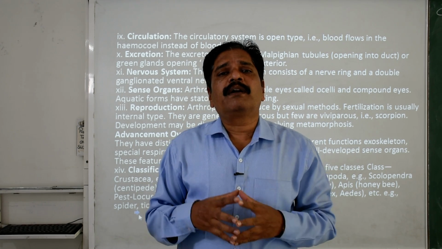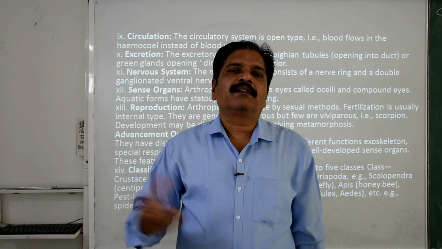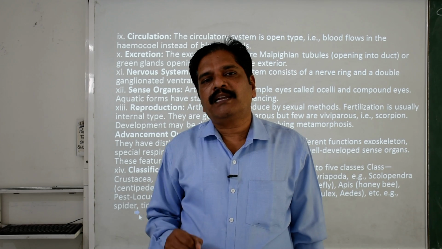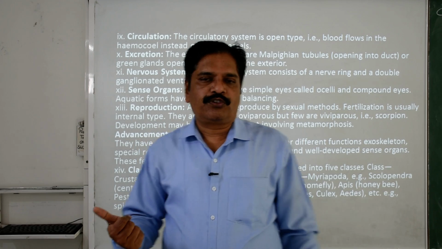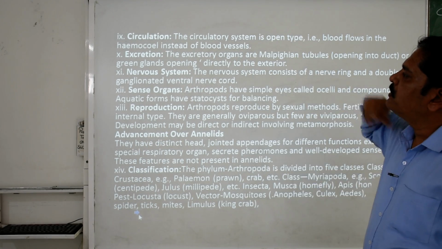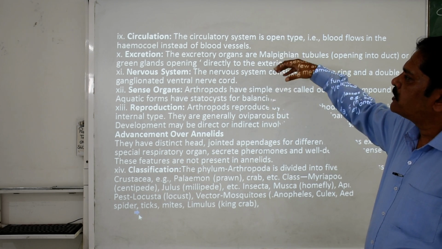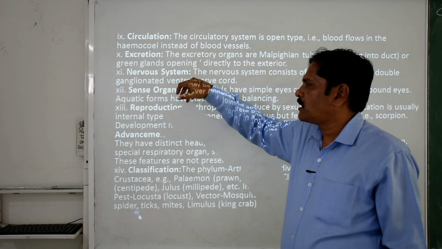Blood never flows through tubular structures. It always travels in open areas like the cavity, pouches and sinuses. So it is the hemocoel where the hemolymph is present, a special feature of arthropods.